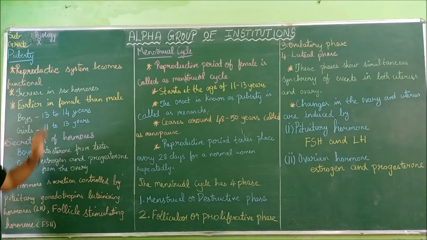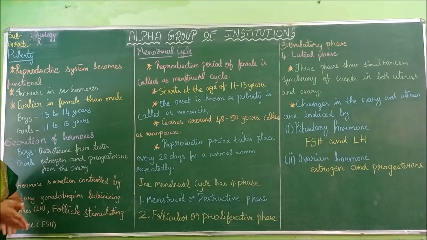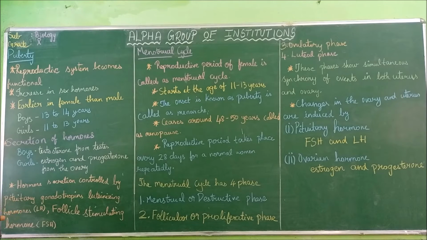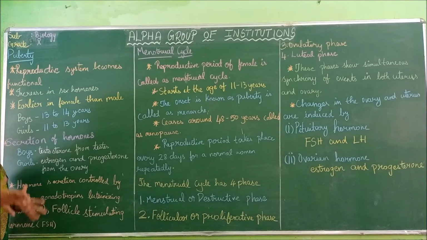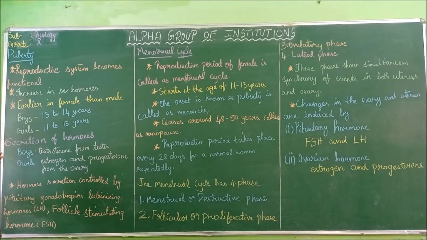Puberty increases the sex hormones in the human body. Puberty happens in both male and female. The reproductive system becomes more functional during puberty and more sex hormones are present. In females, it is a bit earlier than in males. Now the age group: for boys, puberty takes place around 13 to 14 years. For girls, it is 11 to 13 years.